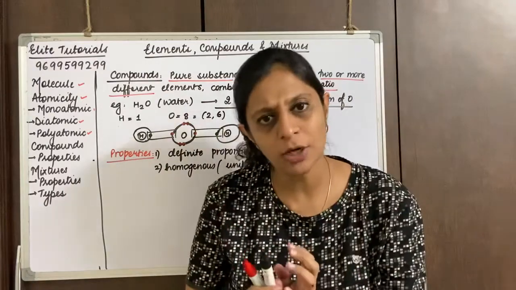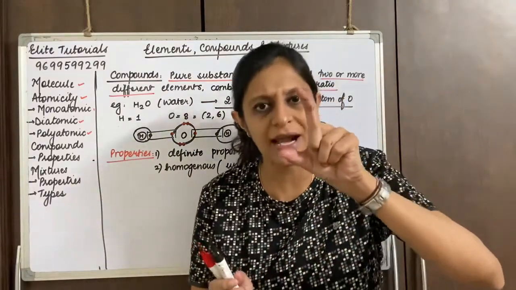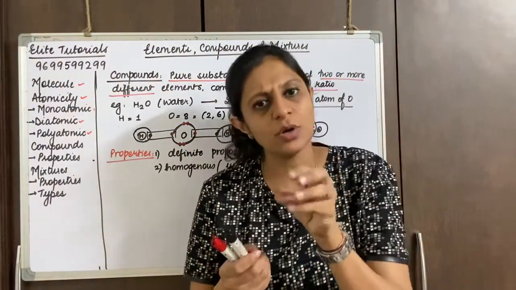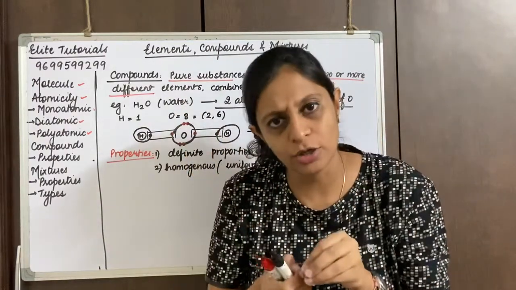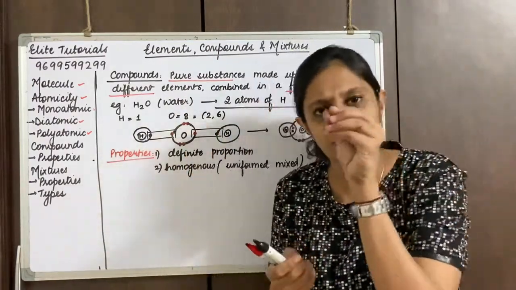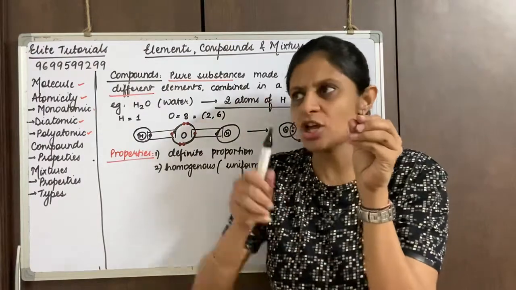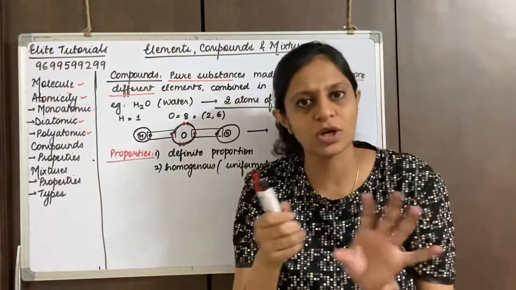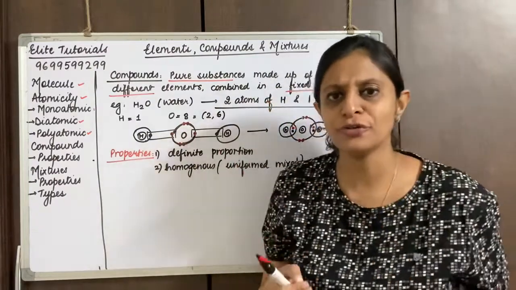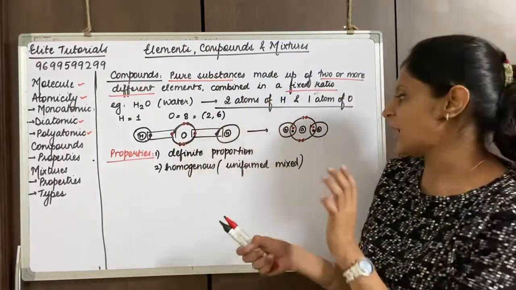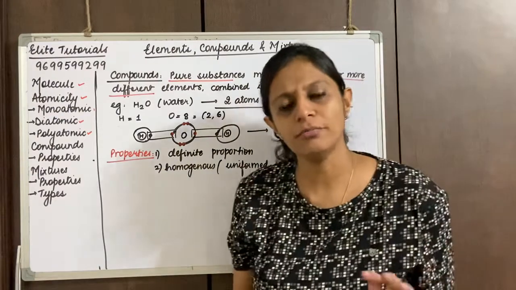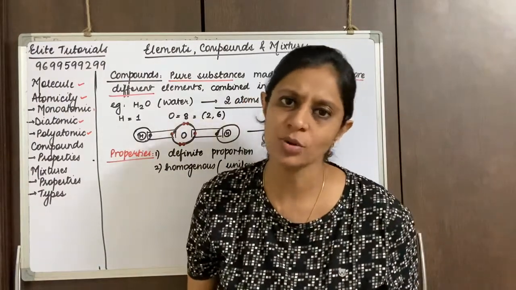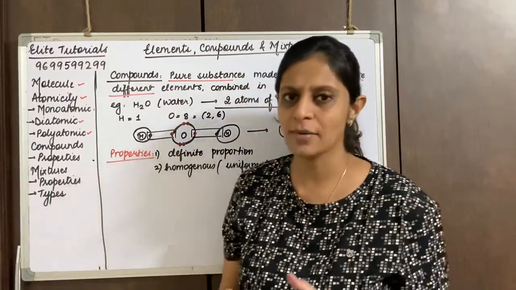When I talk about a glass of water, in the glass of water, all of them are water molecules, means all of them are H2O. It's not that in one place there is hydrogen, in one place there is oxygen, and in one place there is water. No, it's all uniformly distributed. Therefore we say it's a uniform mixture, and thus we can call it homogeneous. I'm sure you've understood.